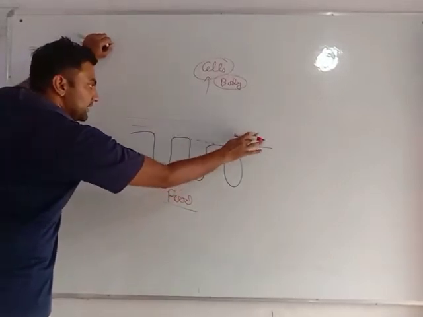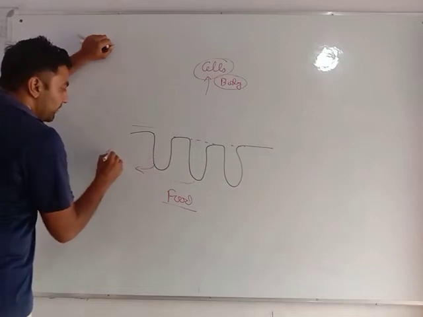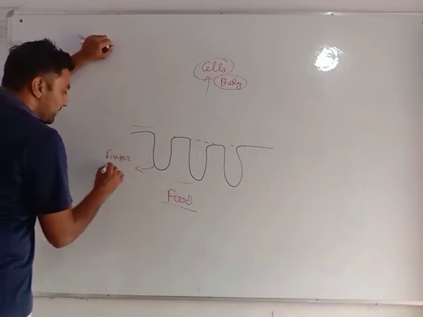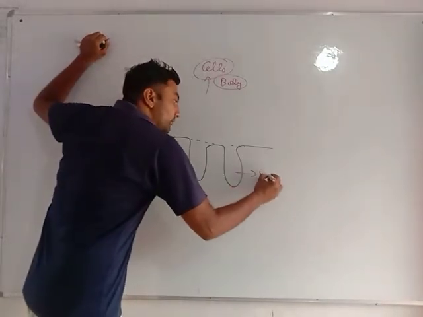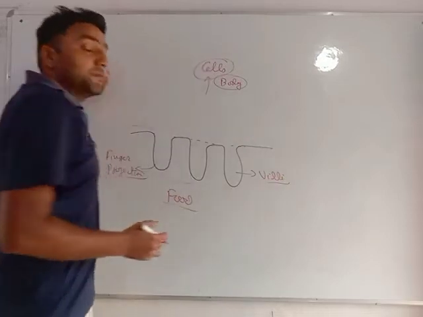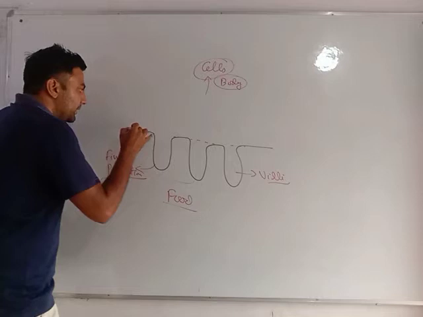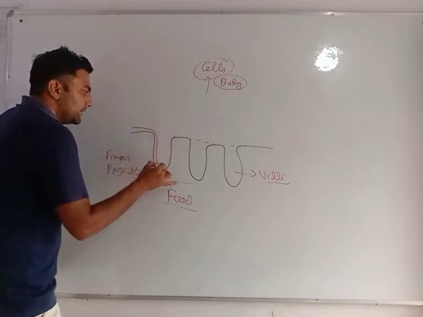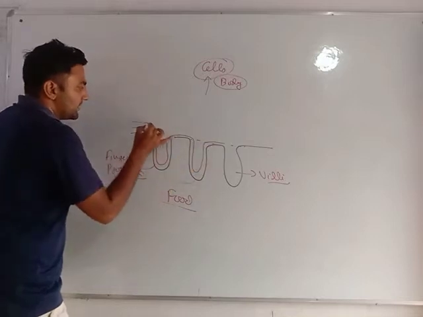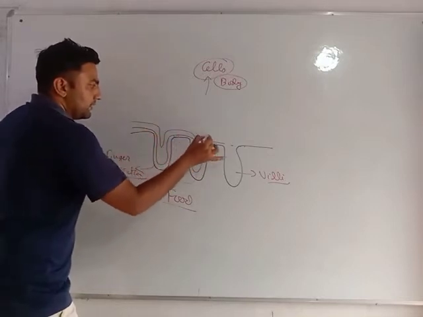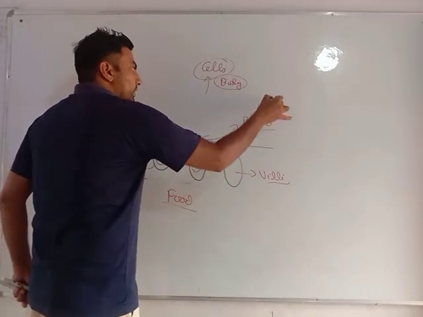So our small intestine has special finger-like projections. These are called villi. The blood capillaries are in these villi. See, this is our blood capillary, and this is taking blood to the body.